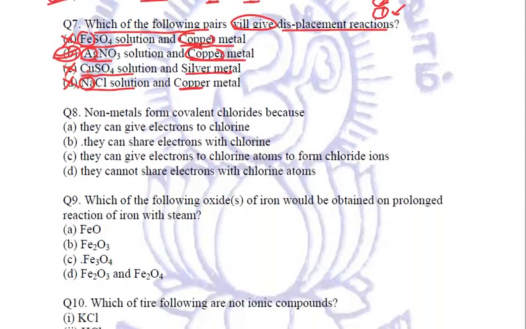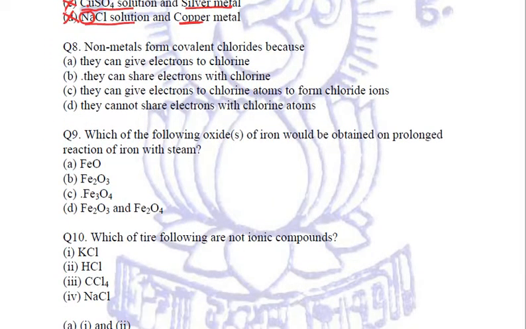Okay. Coming to the next question. Non-metals form covalent chlorides. Why? We have to give the reason. Because they can give electrons to chlorine. They can't, because non-metals always gain electrons. They can share electrons with chlorine. Yes, this is what the reason is for the formation of covalent compounds.